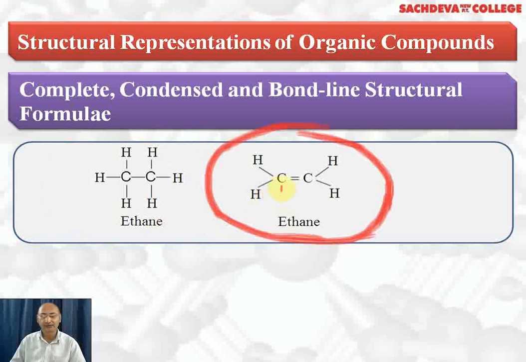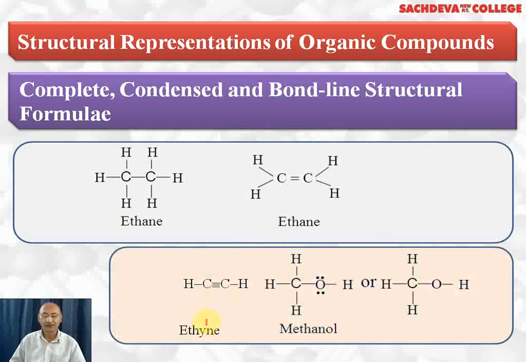In this compound, there is a double bond between carbon and carbon. This carbon is linked with two hydrogen atoms, making this carbon tetravalent. Here, this carbon is also linked with a double bond and two hydrogen atoms with single bonds, making it tetravalent. Since it has a double bonded carbon, this compound is called ethene. It belongs to the family of alkenes. ETH we will always write whenever we have two carbon atoms. And if there is a double bond, we write ENE, ethene, because this belongs to the alkene homologous series.